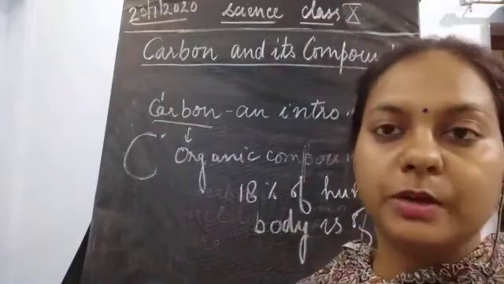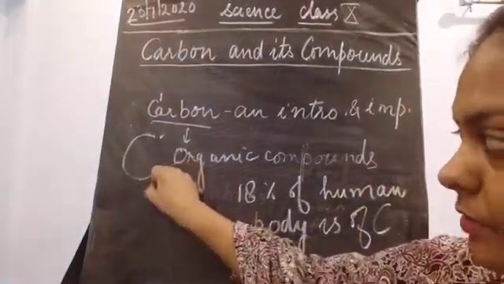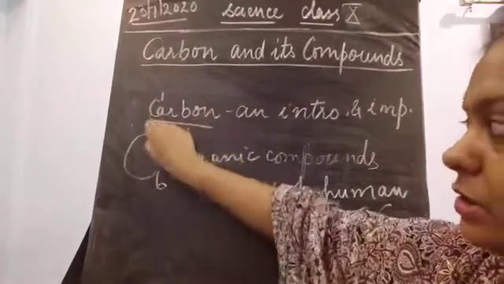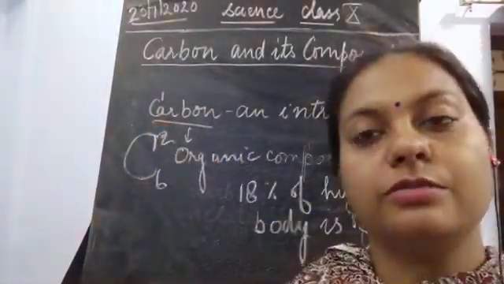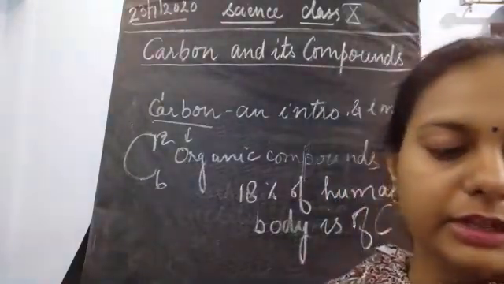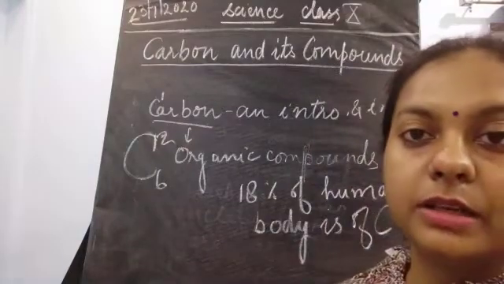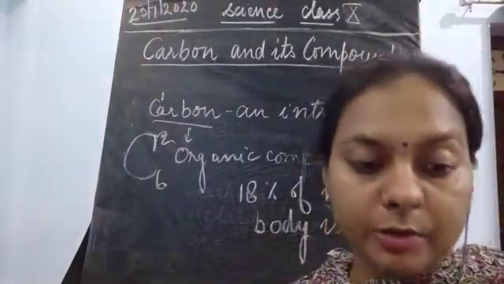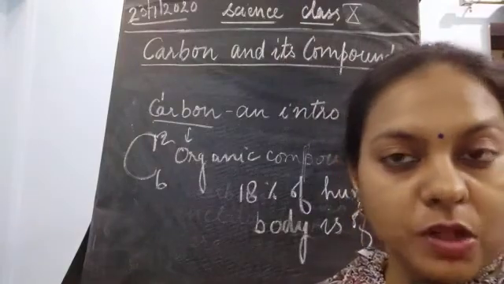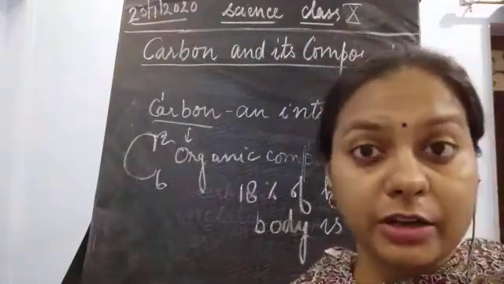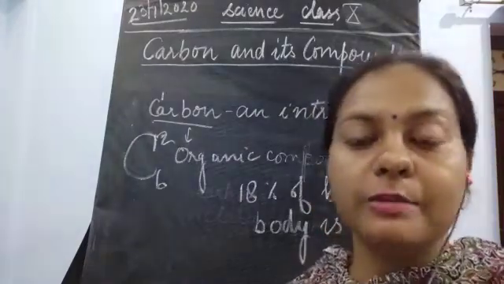Fine. And what about its atomic number? Atomic number 6. And what about its atomic mass? It's 12. Okay. Now, if we move on to the next point, the human body consists of 18% carbon, which acts as a building block of all the cells of human beings. It is also necessary for cellular respiration. Why? Because this carbon is going to form some compounds.